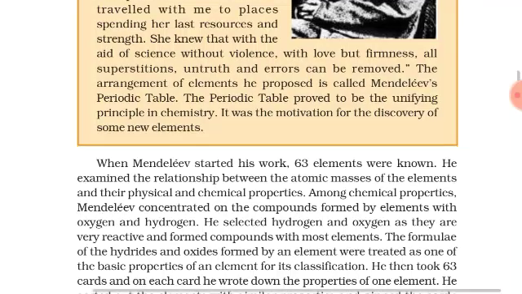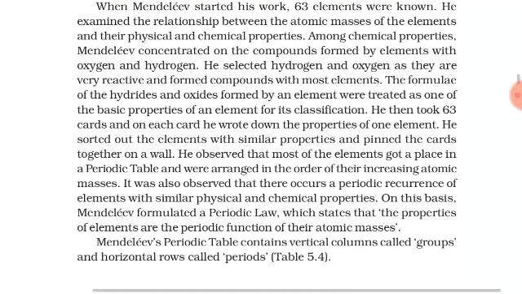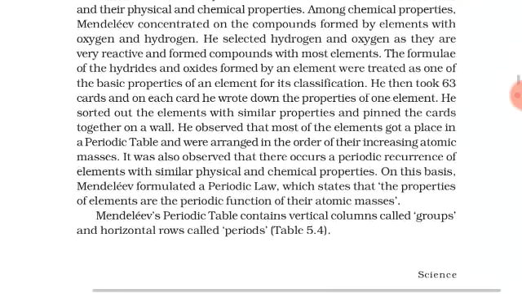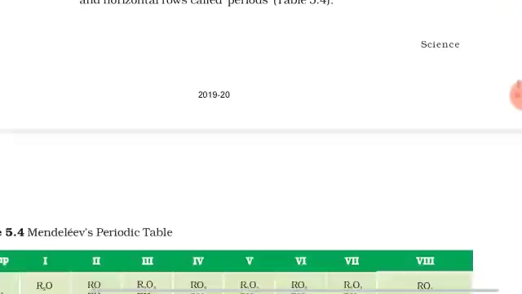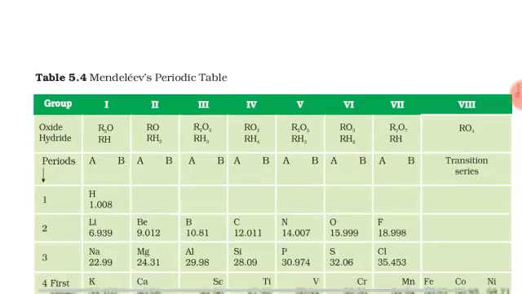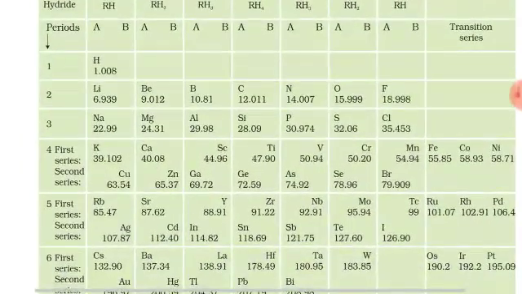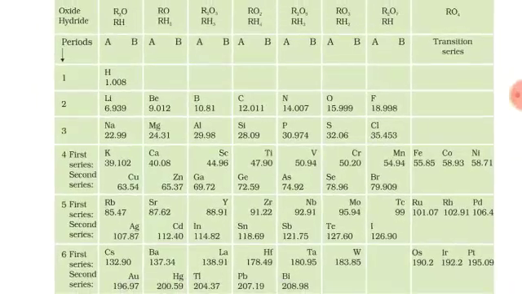Mendeleev concentrated on the compounds formed by elements with oxygen and hydrogen. He selected hydrogen and oxygen as they are very reactive and form compounds with most elements. After that, he made a periodic table. In his periodic table, there were 8 groups and 6 periods. He arranged all the elements in increasing atomic mass.